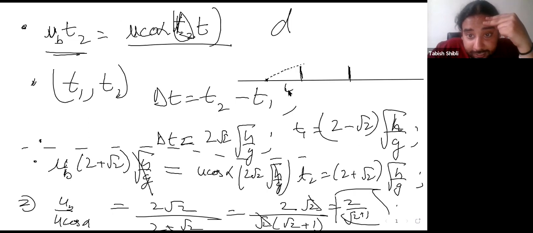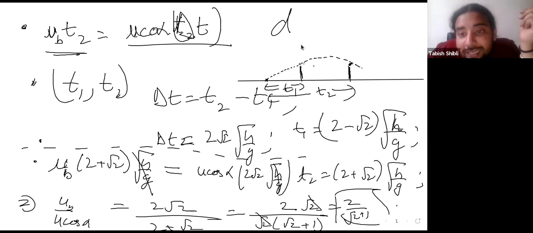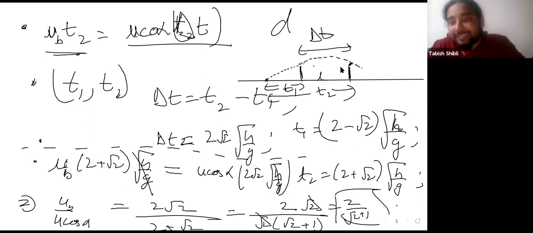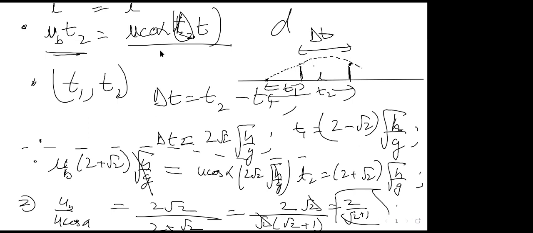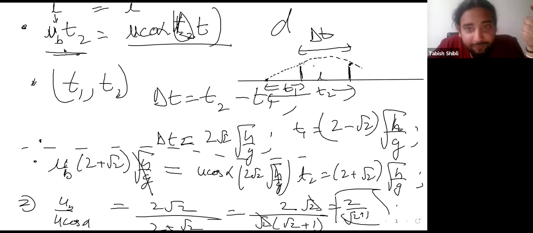It takes T1 time to reach here, and it takes T2 time to go to the top and come back here and reach this point, right? So this is the time it takes from here to here, and this is the time it takes from here to here. You need the time delta t, which is from here to here, because this is the same distance that the ball is also traveling and the stone is also traveling. This is distance L and this is also distance L. The bird is traveling with the speed ub and it takes time t2.